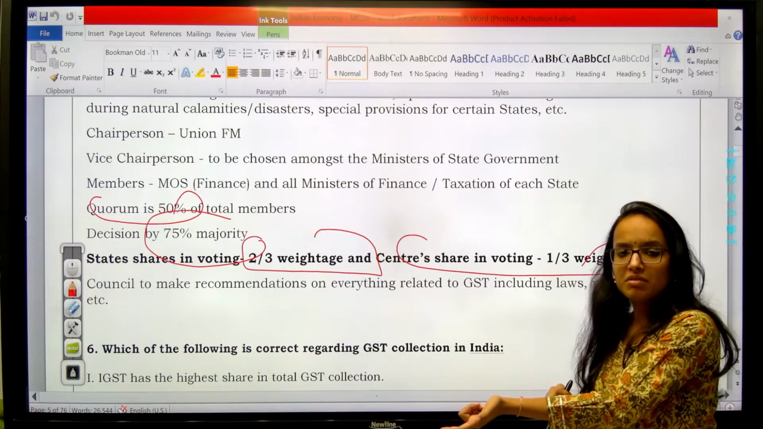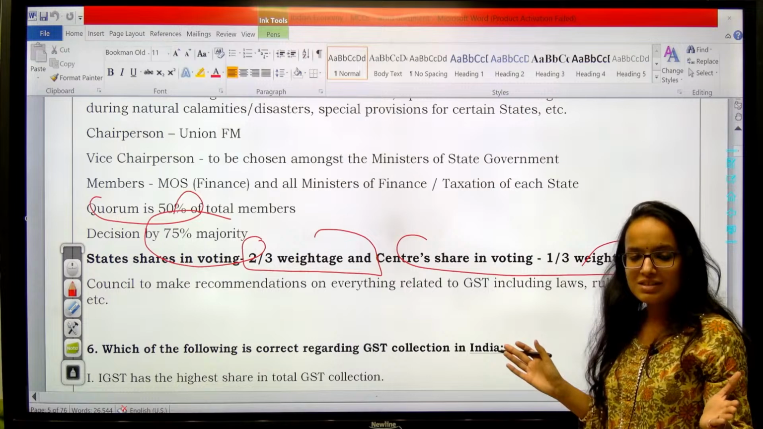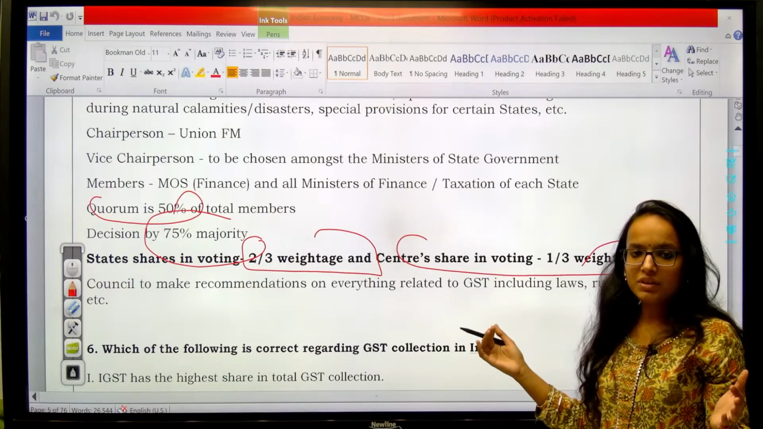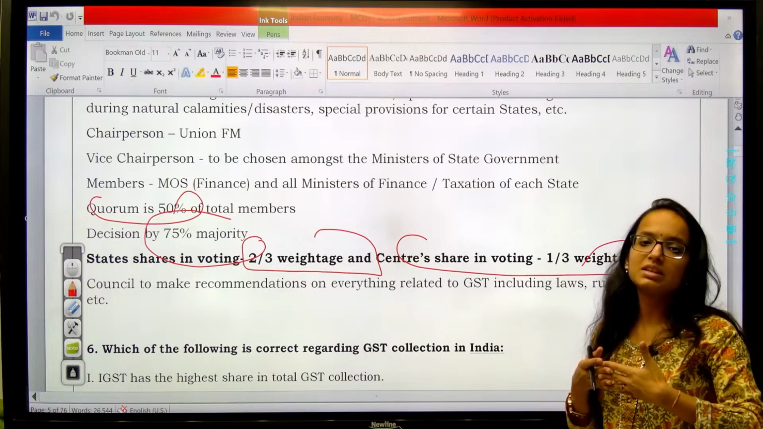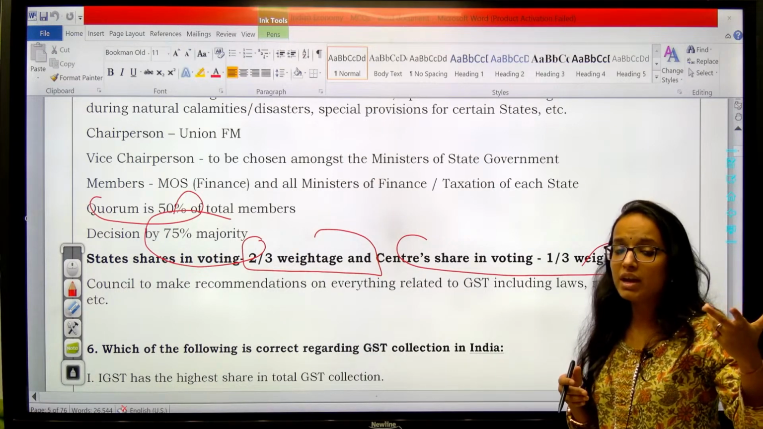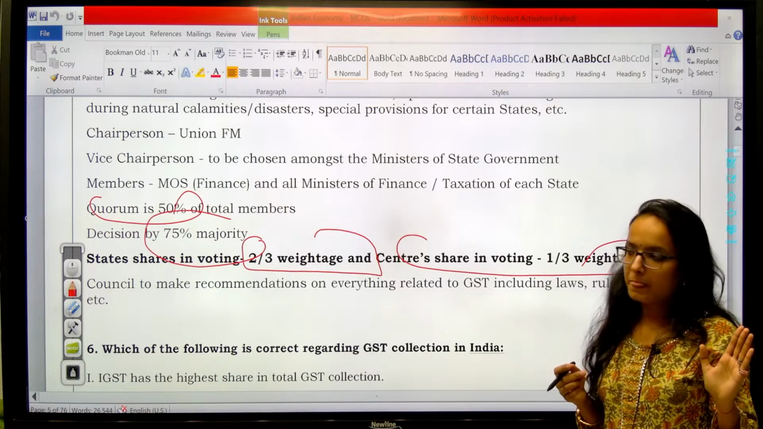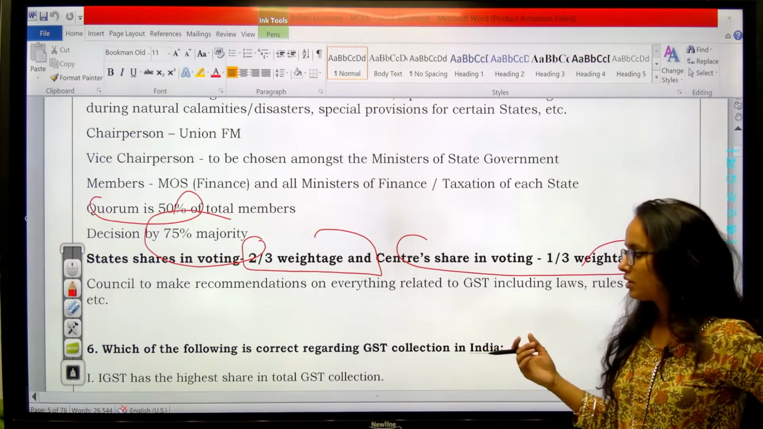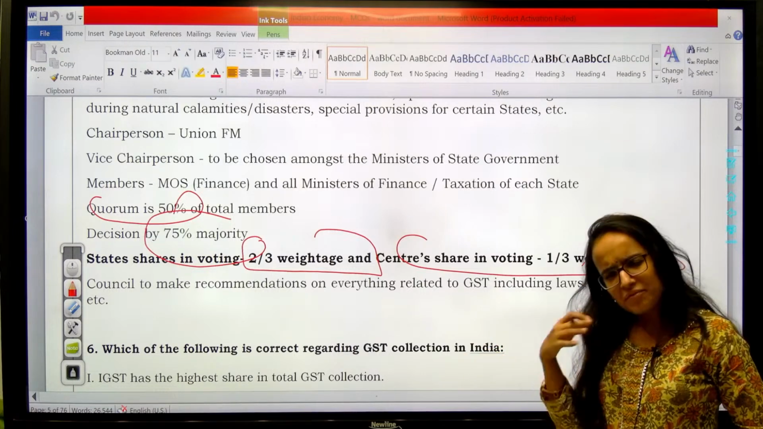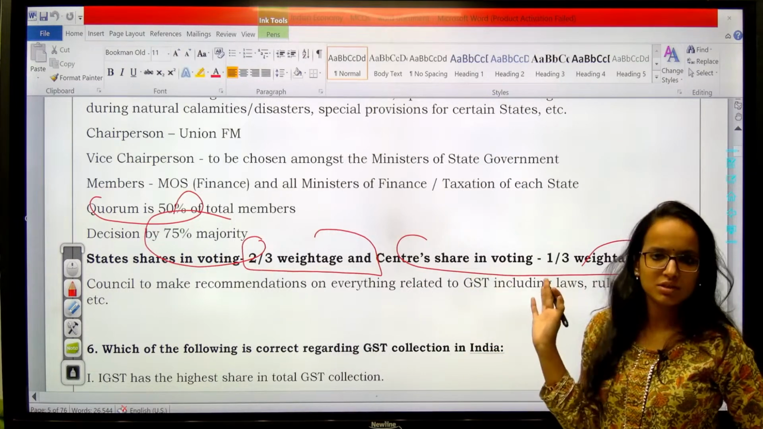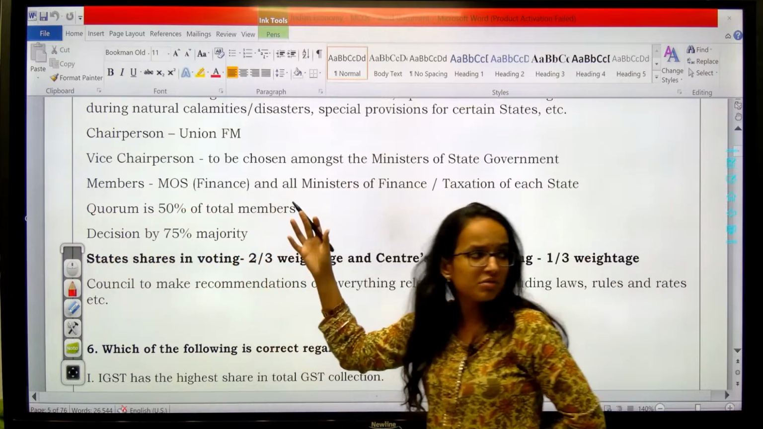Again, cooperative federalism, right? So you should relate all these facts with the political concepts as well. Since you are preparing for UPSC, everything is integrated. You have to have an interdisciplinary plus multidisciplinary approach while approaching this exam. So this council only makes recommendations, and everything related to GST is decided by the GST Council only. Clear? So this was the question and all the explanation and related facts.